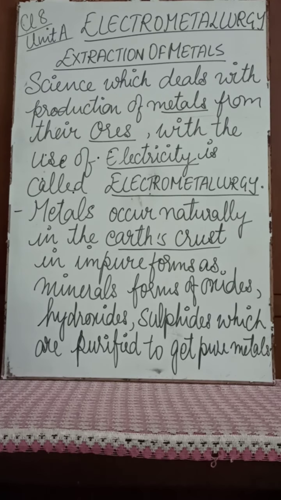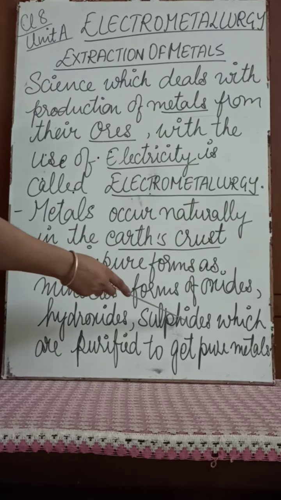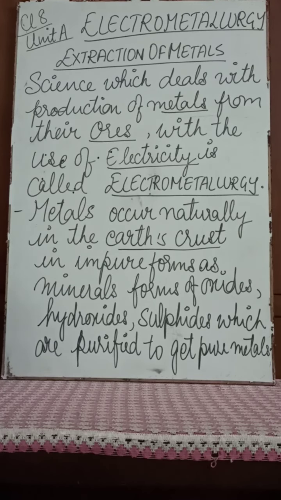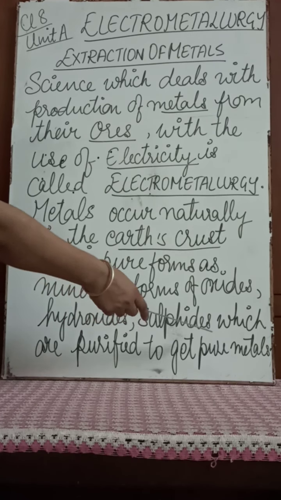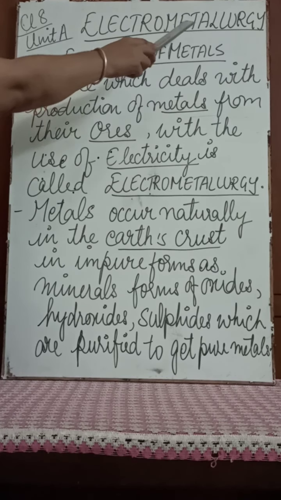And as I told you, the word mineral refers to what is naturally occurring in the earth's crust. Minerals are in the form of ores and they have got a number of metals. So the ores present in the earth's crust, in the form of oxides, hydroxides, sulfides, can be converted into their pure forms. They are purified to get pure metals. And the process used is electrometallurgy.